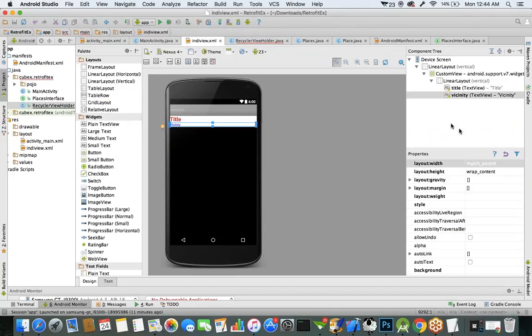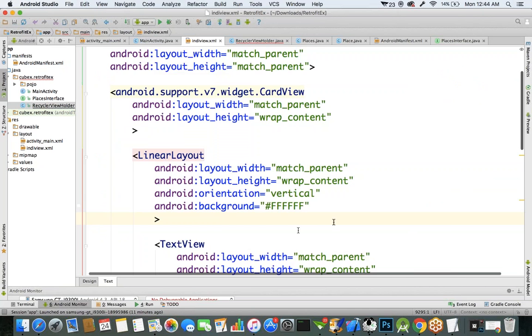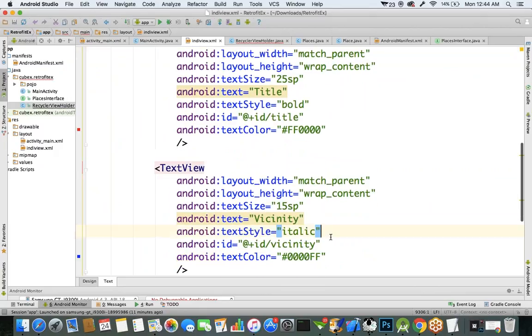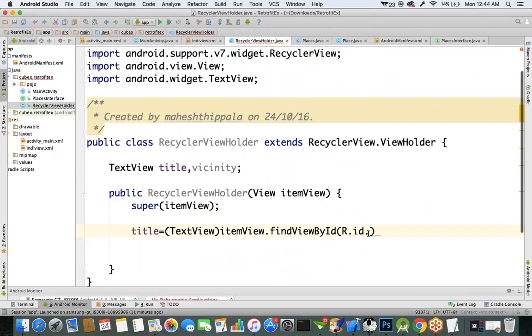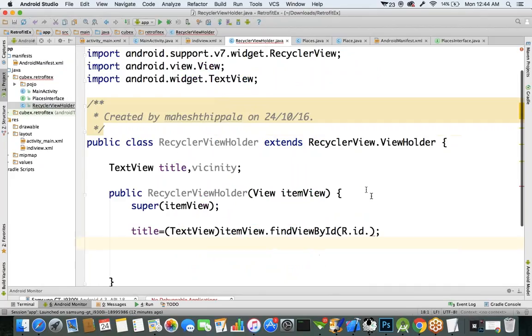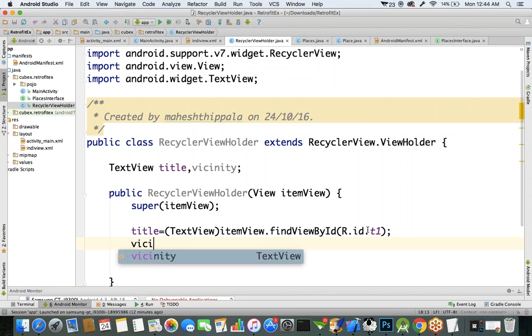The ID is the title we configured, and for vicinity also we configured an ID. Maybe title is not taken, so to change the ID. T1 is the title ID I specified for this TextView component. So R.id.t1. Okay. Next, what is the next one?